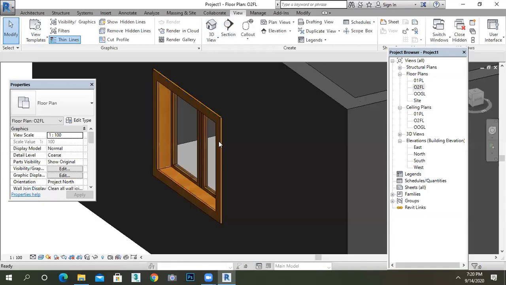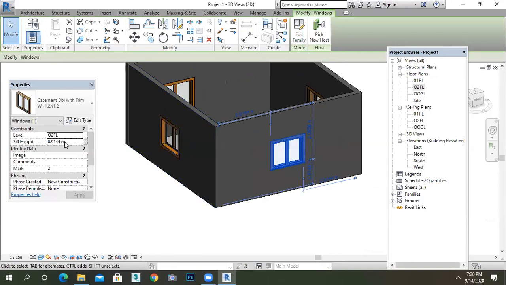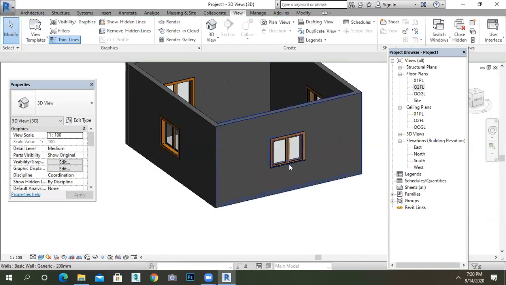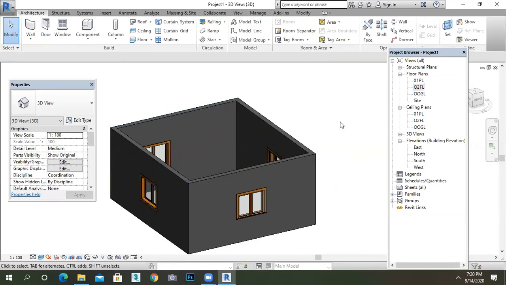If you want to decide your sill height, then click on this window and give the sill height like this, 1 meter. Not 1.2 meter, it's 1 meter. You have to keep the 0.9 distance from the top. It's compulsory because in the future we are providing a beam here, right? So is there any doubt in the window placing? Yes, all of you. Is there any doubt how to place the door and window?